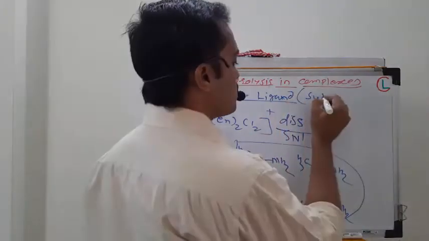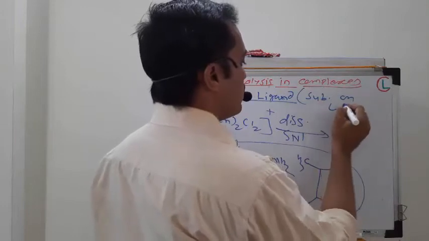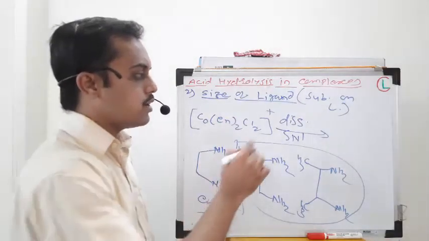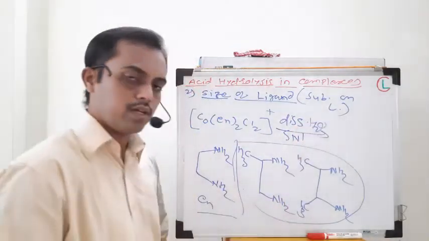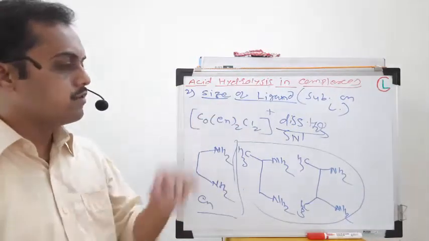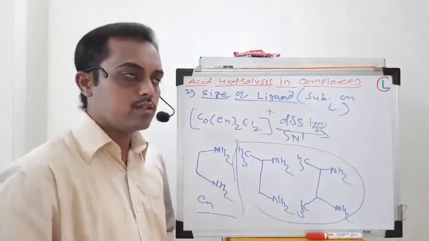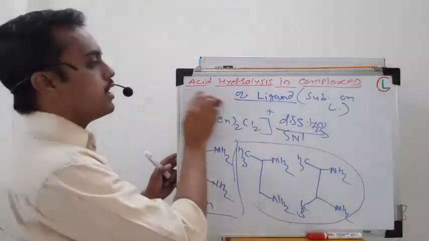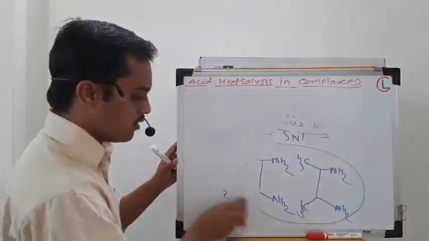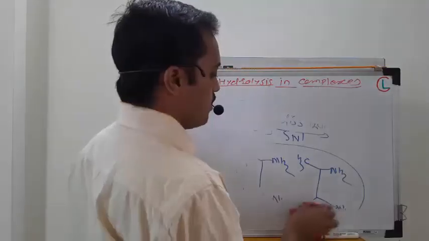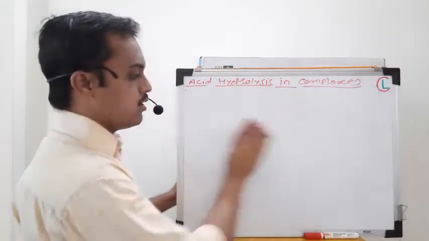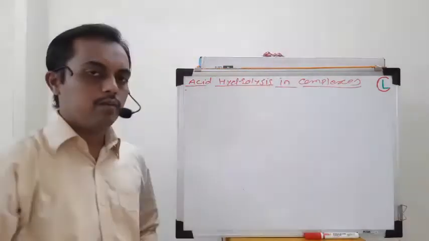You can say substitution on the ligand is also one factor which indicates that the acid hydrolysis mechanism also follows the SN1 mechanism. This is another factor telling about the SN1 mechanism. Again, we will discuss a third factor which will decide the mechanism pathway, that is SN1 or SN2, or which type of rate equation will be correct for this acid hydrolysis mechanism. All these are decided by the different factors.